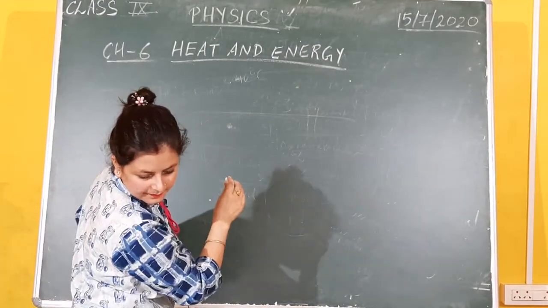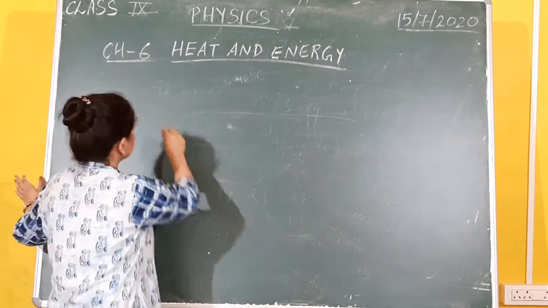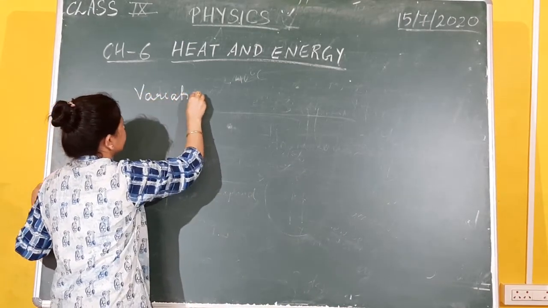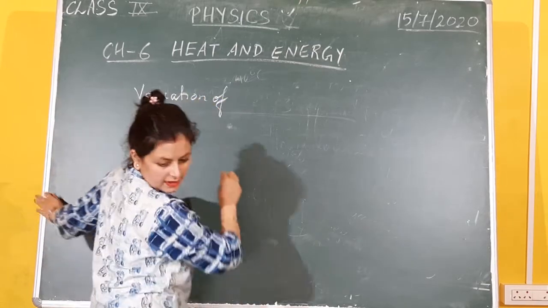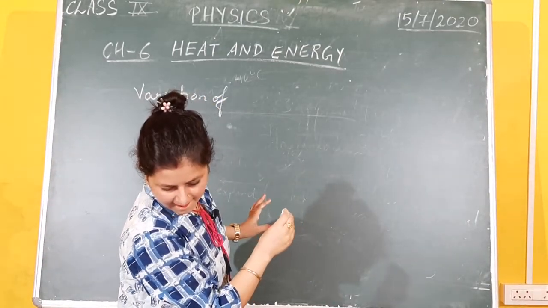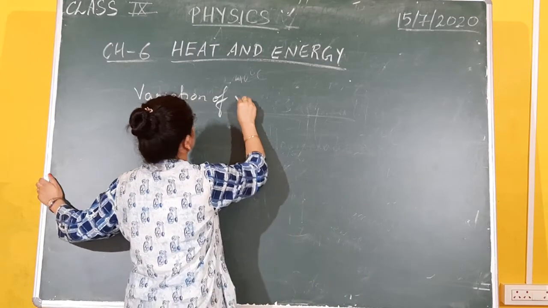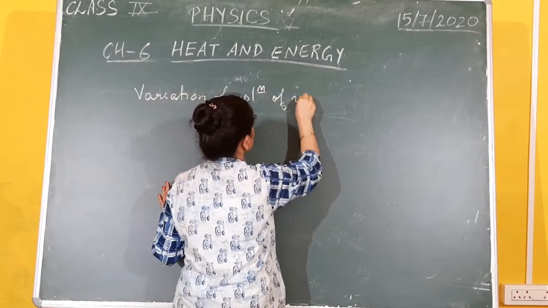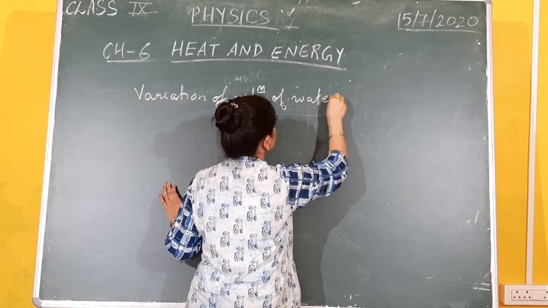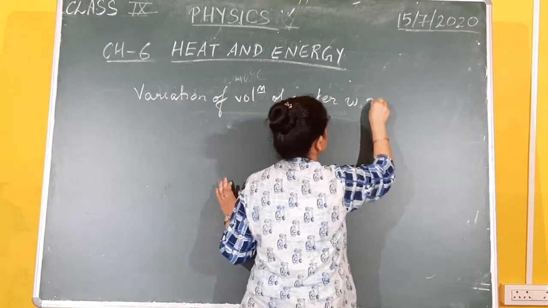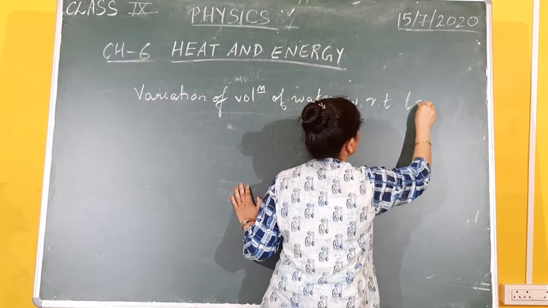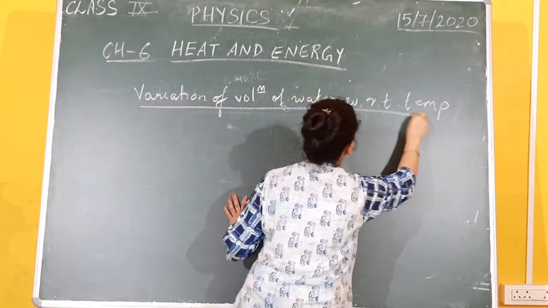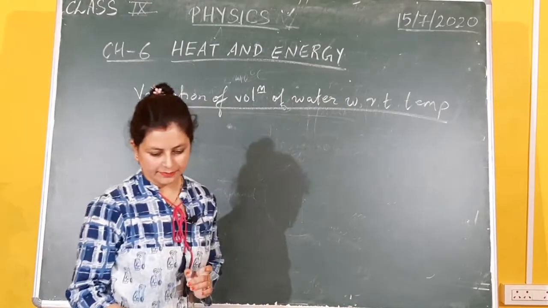First one is the graph showing variation of volume of water with respect to temperature. So with the help of this graph, let us see what happens to the volume of water when you increase the temperature.